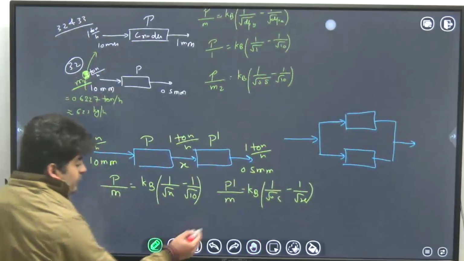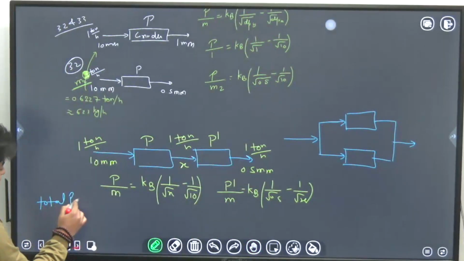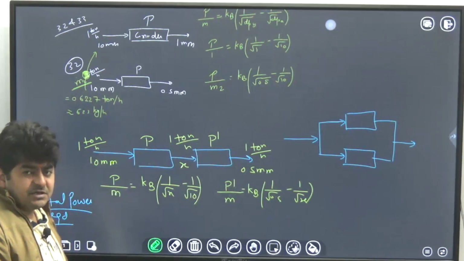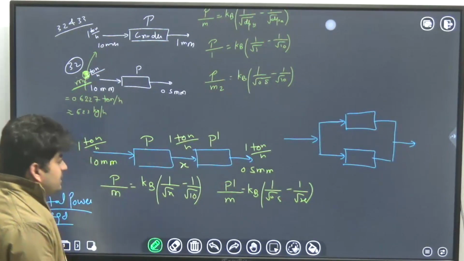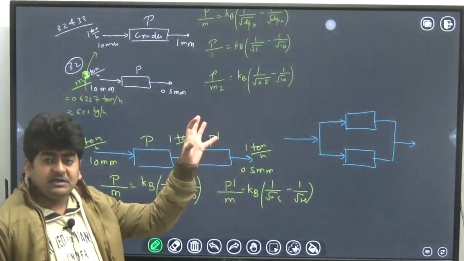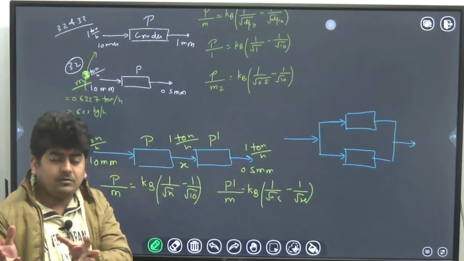If you want to calculate the total power required, what will be the total power? I cannot compare additional power directly, so let's compare in terms of total power, because total power will be the sum of the initial power which we are already sending plus the additional power.